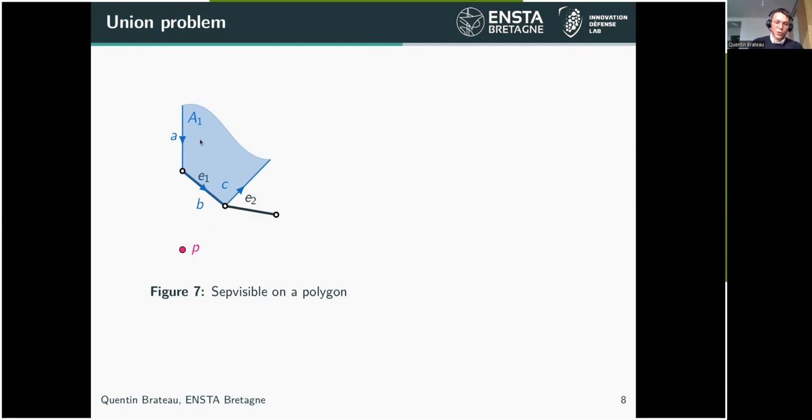So that's for the first segment E1, and we could do the same for the segment E2. So we use these new construction lines, and we define the set of all points which are on the left part of this segment D, the same for the segment E, and the same for the segment F, and we will characterize the set of all points which are not visible from the observation point P relative to the segment E2, which is here represented by the area A2. So that's all for the subvisible on each segment.